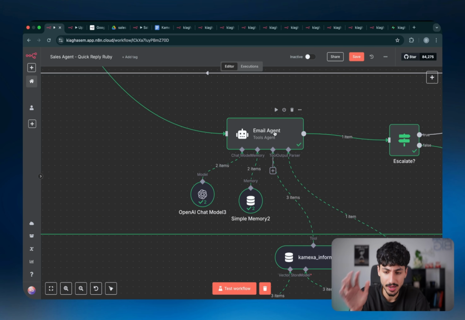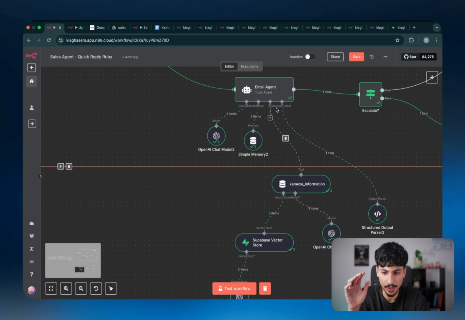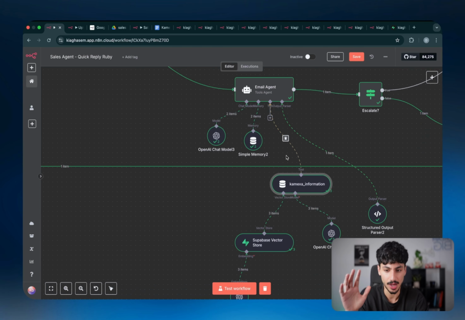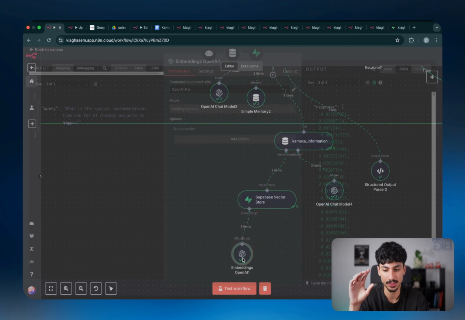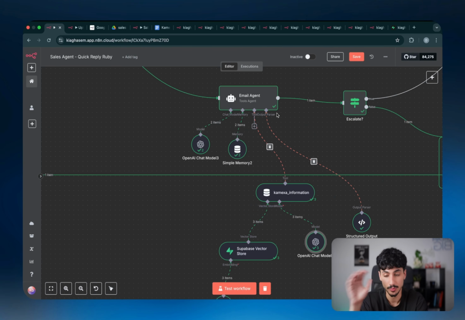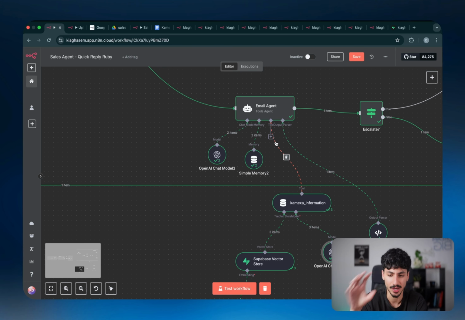Now, as you can see, the AI agent, or the email agent in this instance, has access to the RAG database. Basically how it works is the actual tool that the AI agent is connected to is what we call a question and answer tool. So all the AI agent knows is that it's meant to ask this tool questions when it needs to search through a document. This question and answer tool is what's connected to our vector database, which is in turn connected to an embedding model, and that's coming back to this brain, and this brain is answering the question. So realistically, the AI agent asks the question, and then this tool has its own brain. It searches through the vector database, grabs the answers, sends it back to the AI agent, and then the AI agent can use that information to take action and do whatever it needs to do.